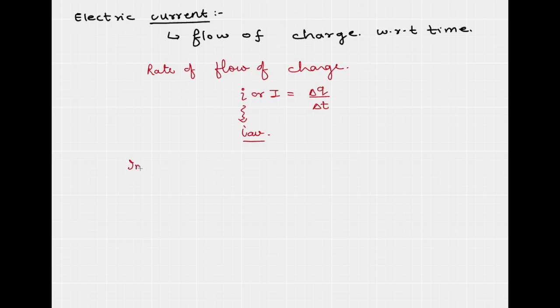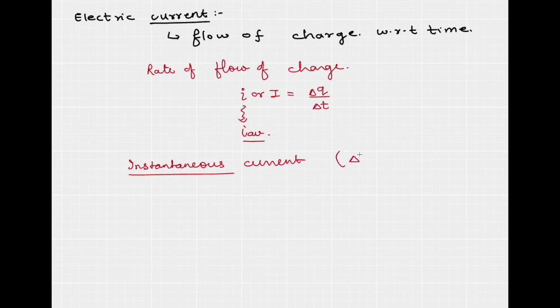There is one more term which we use, that is instantaneous current. The word instantaneous refers to that very moment, how much current is flowing at that very moment.